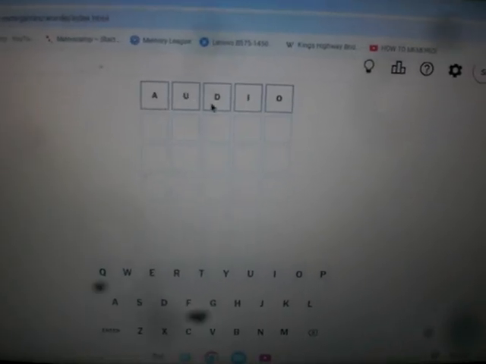Thursday, April 24th, 2025. And I'm going to start today's Wordle with audio. And why is this unusual? Along with adieu, it's one of the most common words with 4 vowels. See, so you got the A, U, I, and O. And then the D is the common letter. So it's an interesting way to start Wordle. Sometimes it works, sometimes it doesn't.